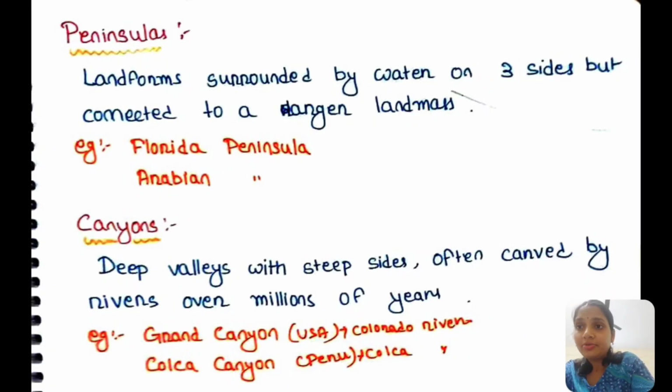Then come the canyons. What are canyons? They are deep valleys with very steep sides, often carved by rivers over millions of years. Over millions of years, flowing rivers create the canyons. Examples are the famous Grand Canyon of USA, which was created by the Colorado River, and the Colca Canyon of Peru, which was created by the Colca River.